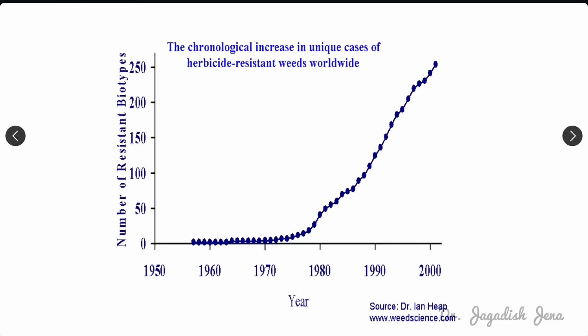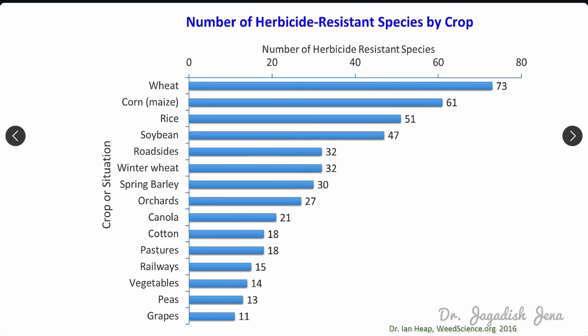Then the number of resistant biotypes, here you can find it is up to 2000. It is also reported that more than 300 biotypes have already been reported as showing resistance to different herbicides. Looking at the number of herbicide resistant species by crop, in wheat more weeds have already shown resistance to different herbicides.